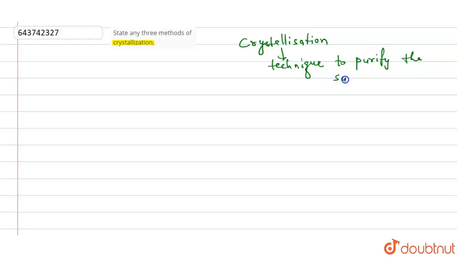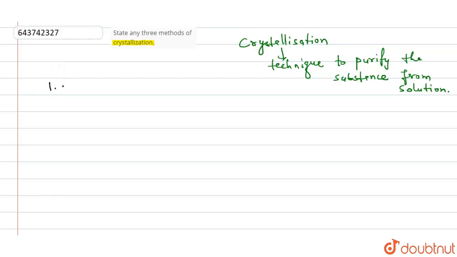So if you know about crystallization, it is a technique to purify the substance from solution. Okay, so what is the question asking? The question asks that state any three methods of crystallization. What are the three methods of crystallization?